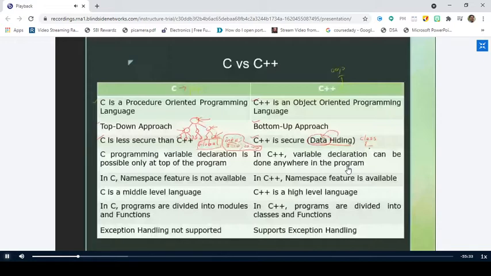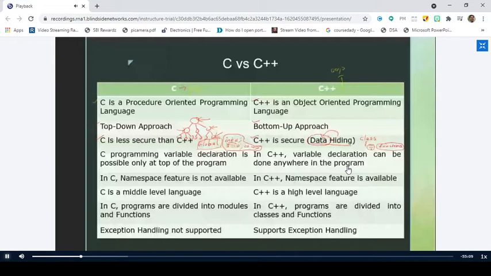So what does a class consist of? These are the class concepts we will discuss in the coming slides also. But for this point of time, you remember that the class consists of a group of data and a set of functions. What does a class consist of? A group of data and a set of functions, right?